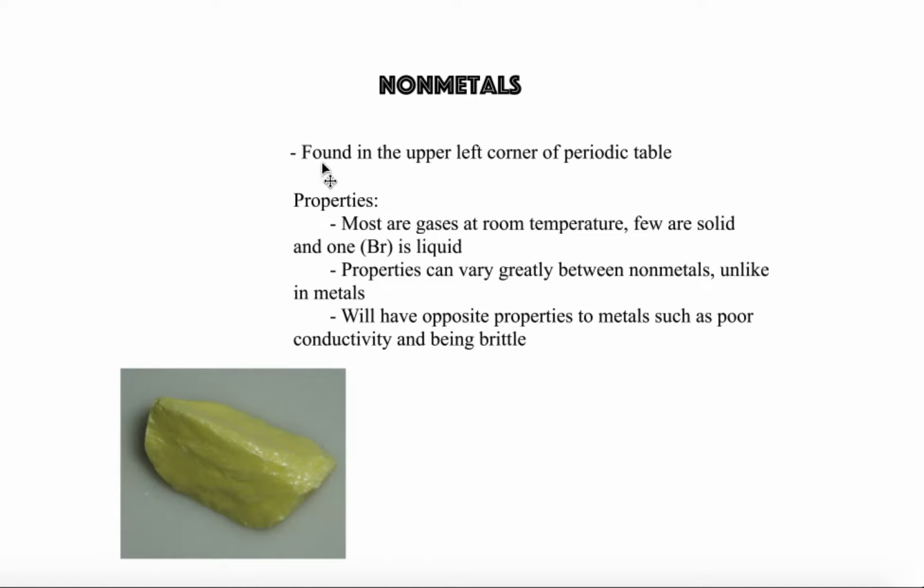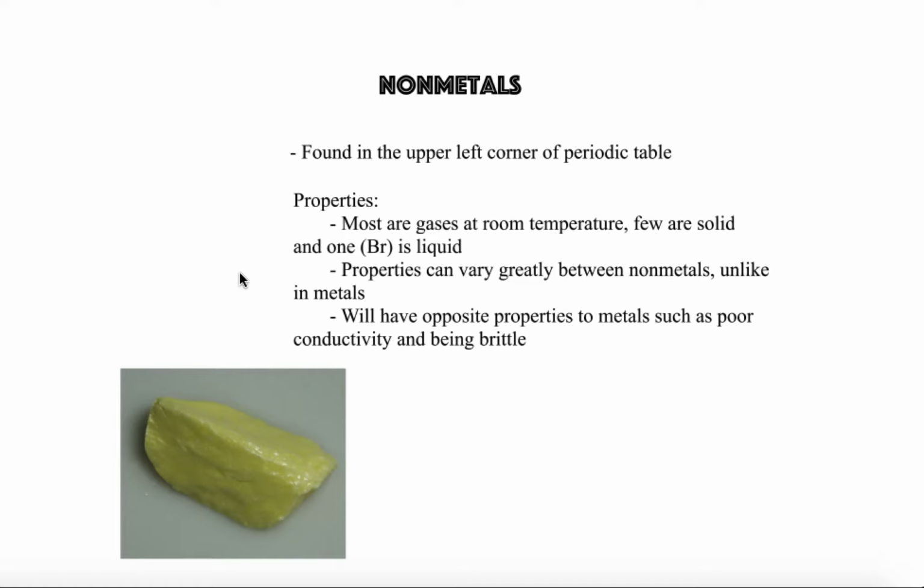Lastly, nonmetals are found in the upper left-hand corner of the periodic table. Most nonmetals are going to be found as gases. Some of them are colorless, other ones are not. Only a few are going to be solid, and one, bromine, is going to be liquid.